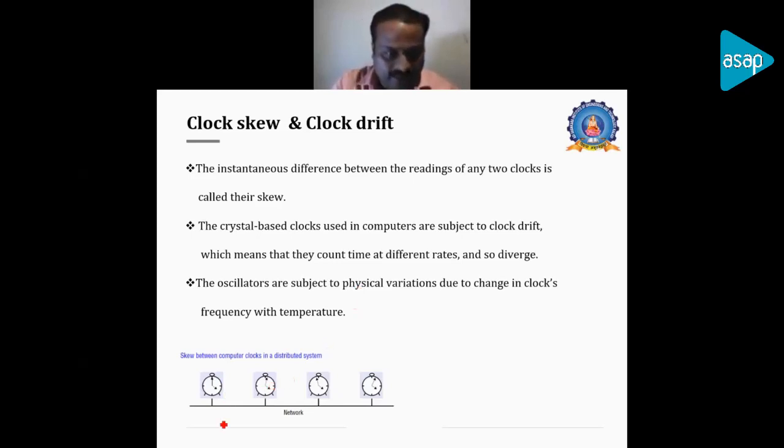And here we show a diagram, a small part of a network of a distributed system, where we have 4 nodes displayed, and the four nodes are displaying different times. This is an ideal example of a clock skew issue in a distributed system.